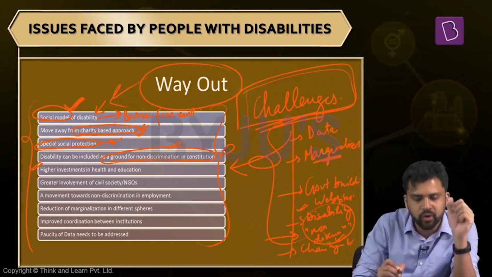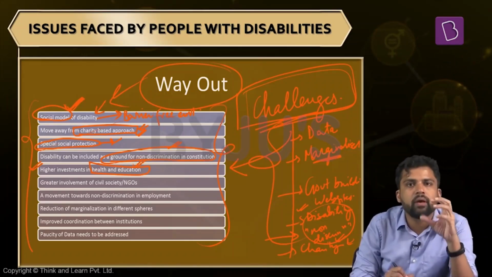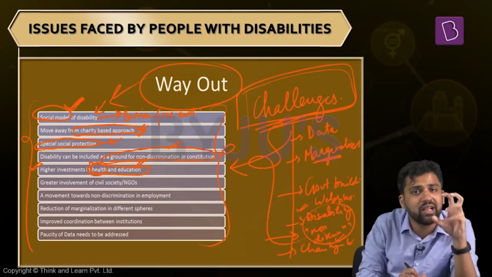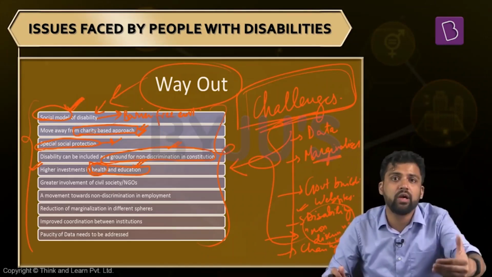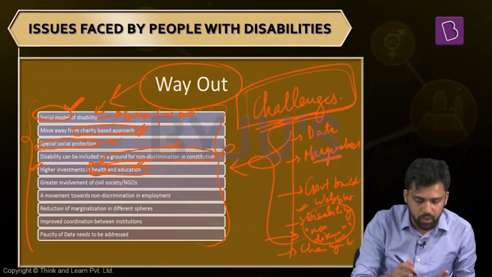Apart from this, we need to have higher investment in the fields of health and education. We need to have inclusive education. For that, we need to invest in teacher training, new methodologies, and new infrastructure. Apart from that, investment in health is also required. More healthcare facilities will be there, and accessibility to healthcare facilities will increase. How do we benefit? One of the reasons for disability is that women are not able to access healthcare institutions on time. So investment in health can also take care of this.